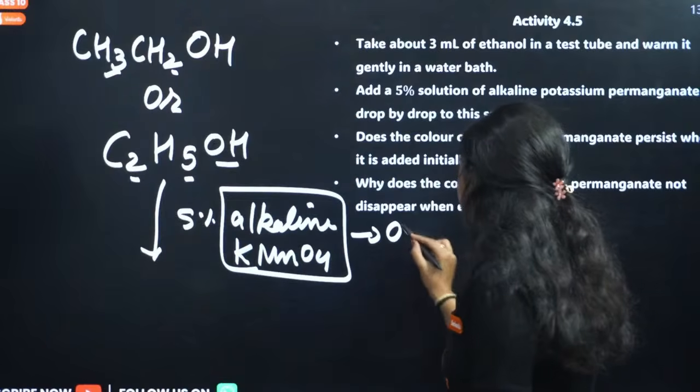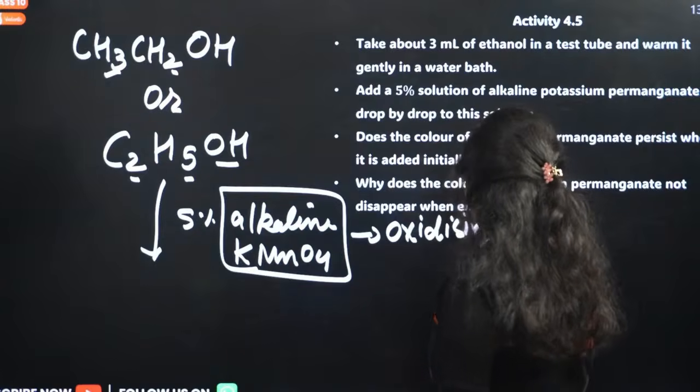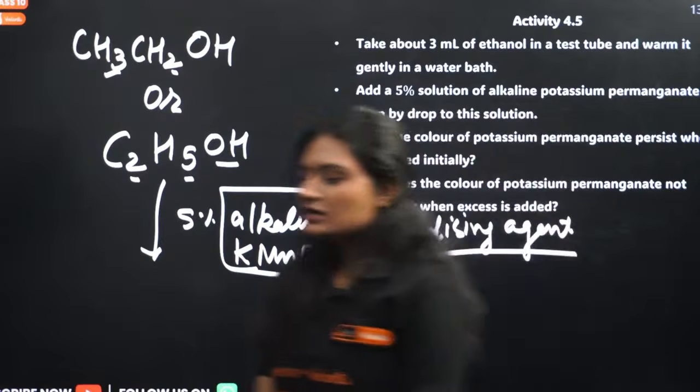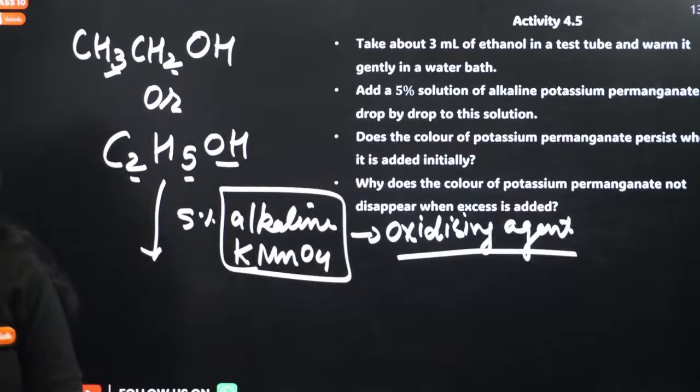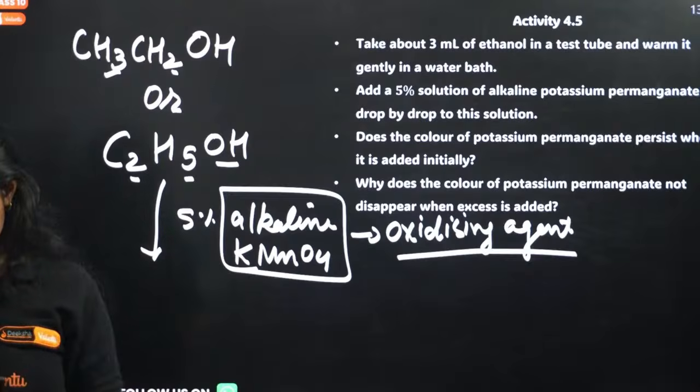Now what are oxidizing agents? Tell me. What are oxidizing agents?